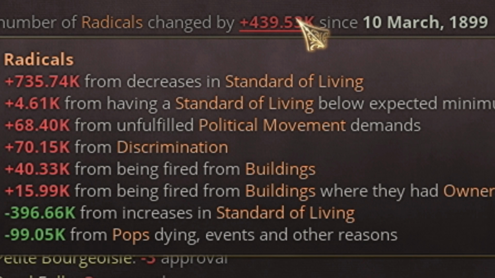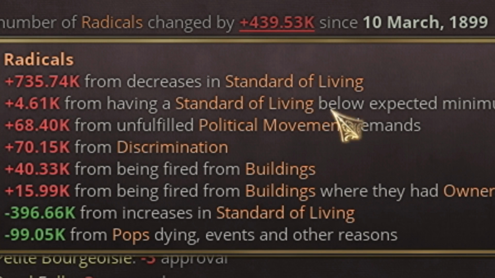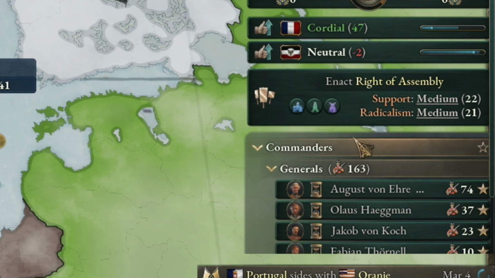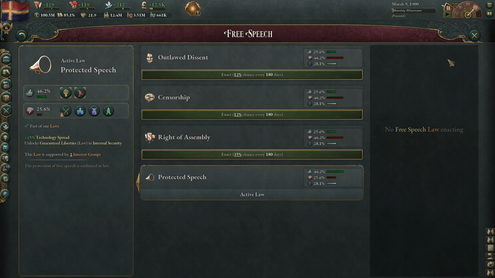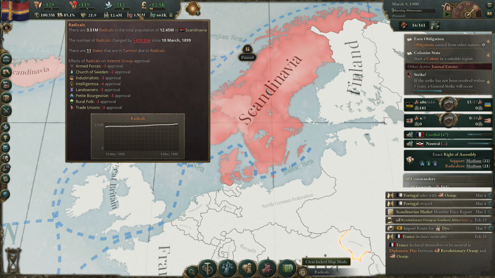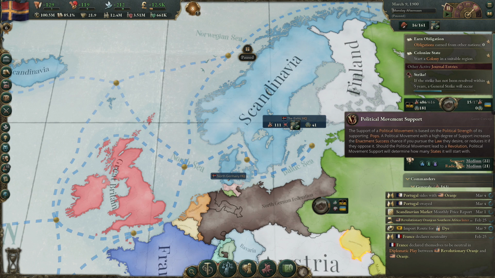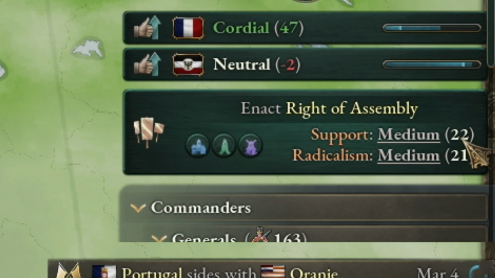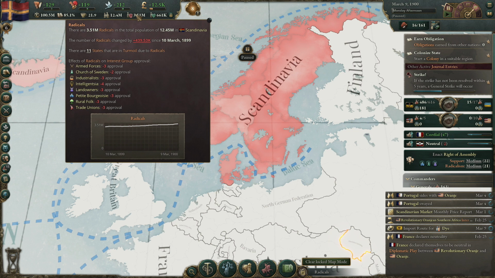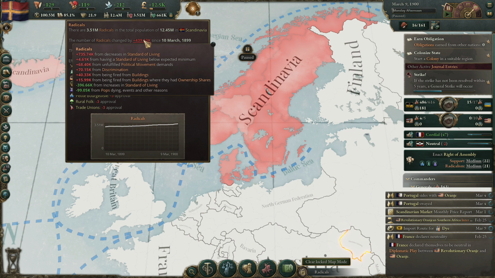Another way to get people to like you is by passing political things that they would like to see, political movements. You may see political movements on the right, as you can see right here. Here's one, enact the right of assembly. If you are able to enact that, it will probably increase the popularity of a lot of people. However, it may also decrease the popularity if it's not a popular law. As you can see, 22% support it, 21 will become radical because of it. So you have to pick and balance your choices to see what will be radical or not.